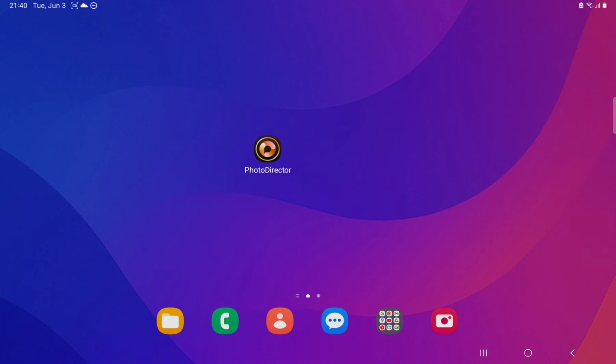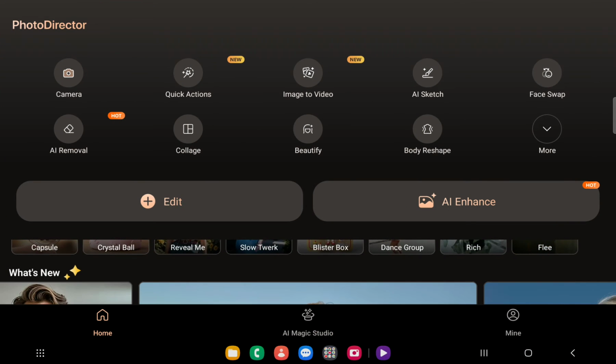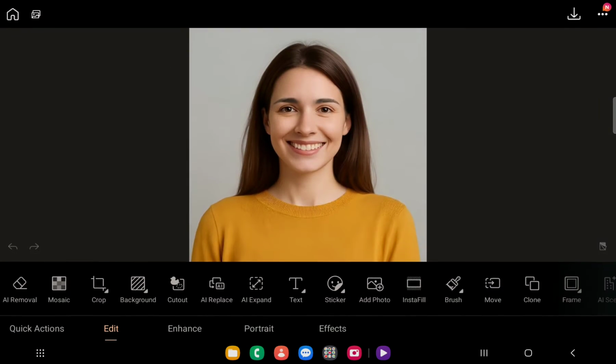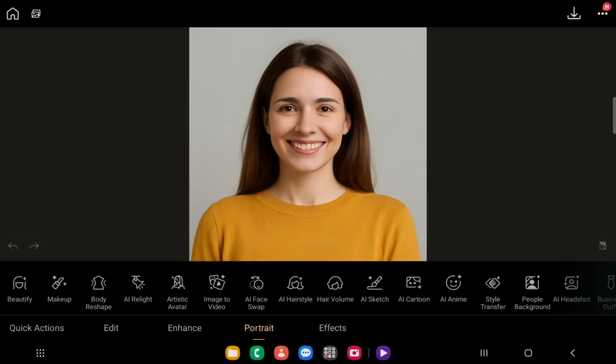Do you want to create a Maid style image of yourself? You can do it easily with PhotoDirector. Open the app, click on Edit, choose your image you would like to work with, and after that, choose Portrait.